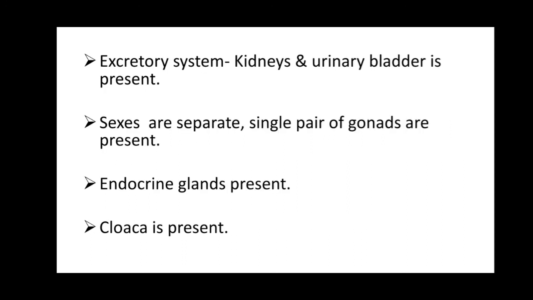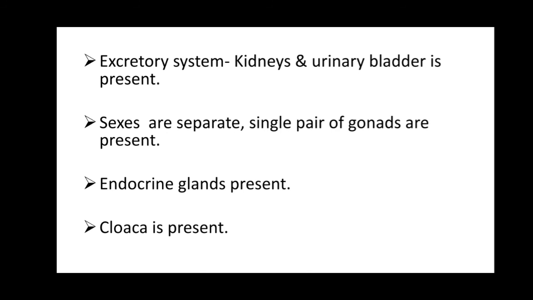The next is the excretory system. To get rid of poisonous products from the body, or for the purification of blood, the excretory system is there. The kidneys are there and the urinary bladder is present. So the excretory system is well developed in vertebrates.